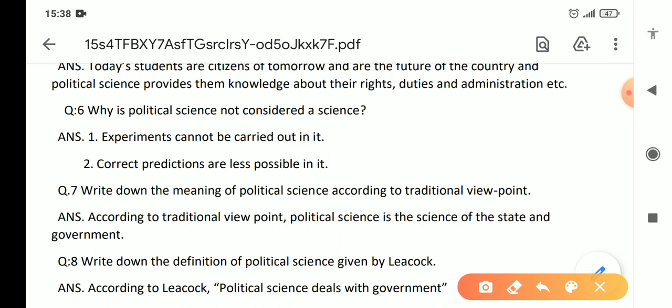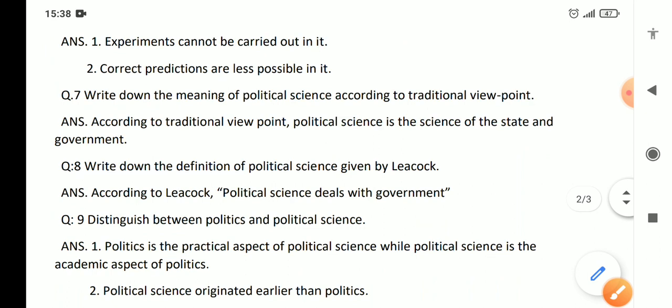But the way we want it to be a science, like the natural sciences, is not possible. Experiments like in natural sciences cannot be carried out in it, and 100% correct predictions are less possible. Predictions are possible here, but with very few correct possibilities.